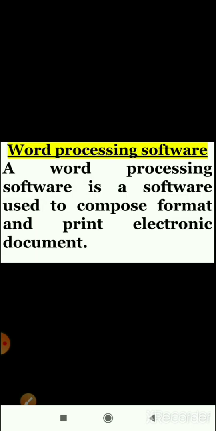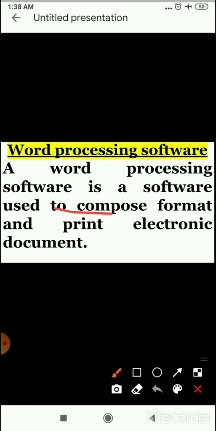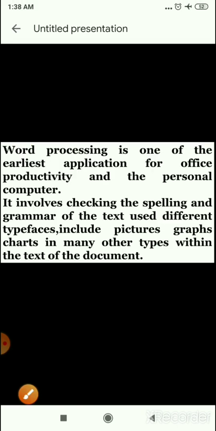First we will start with the first one, that is word processing software. Children, you all know MS Word. That is the example of word processing software. Word processing software, children, is used to compose, format and print electronic documents.